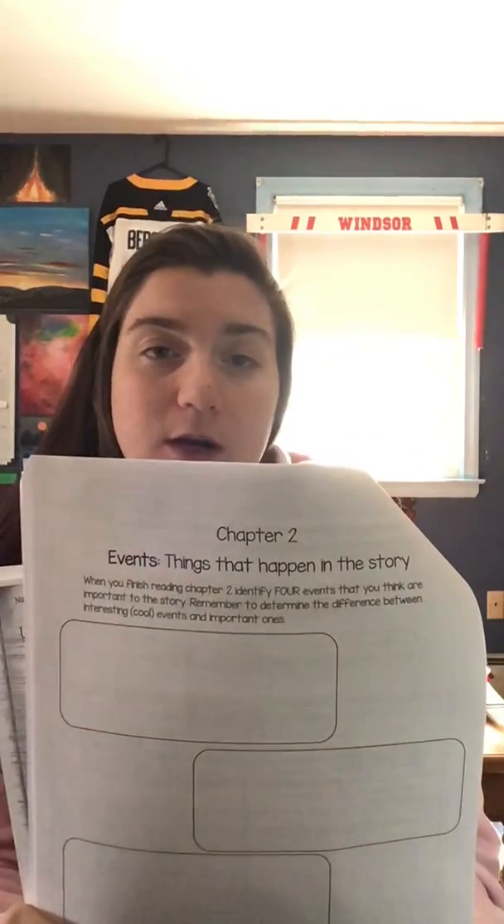So today, your expectations for ELA are to read chapter 2 of your I Survived book. Yesterday, you should have read chapter 1, so today you're reading chapter 2. After you finish reading chapter 2, there is a page of questions right after your science questions about chapter 2. It's about events in the story.